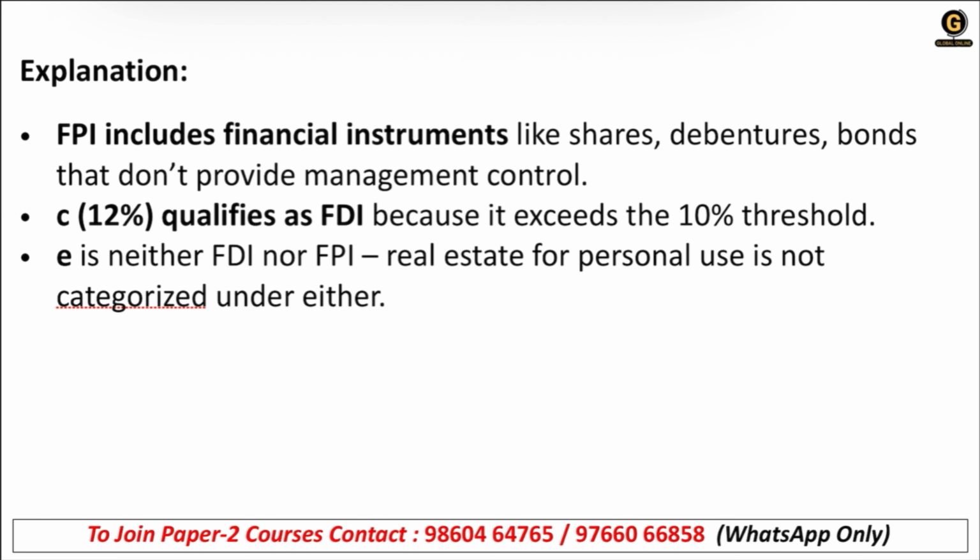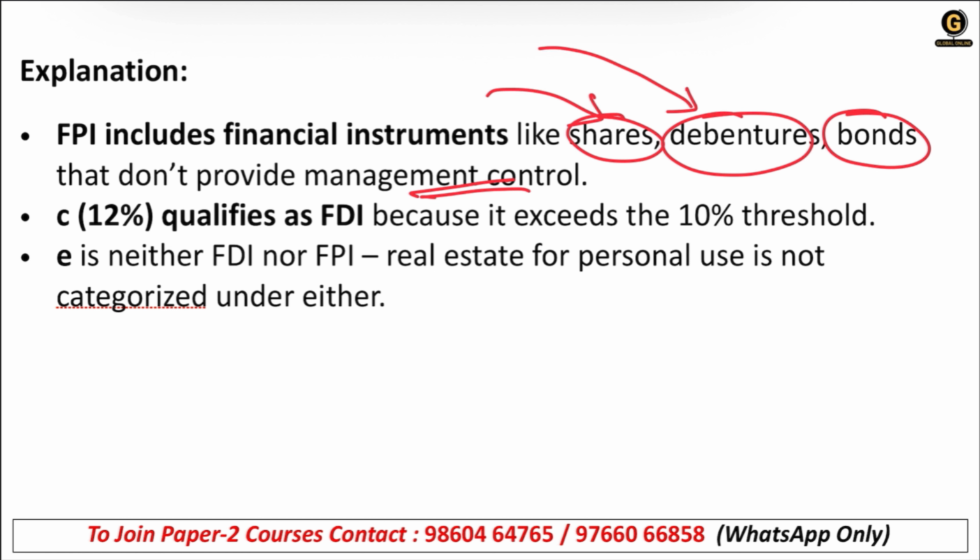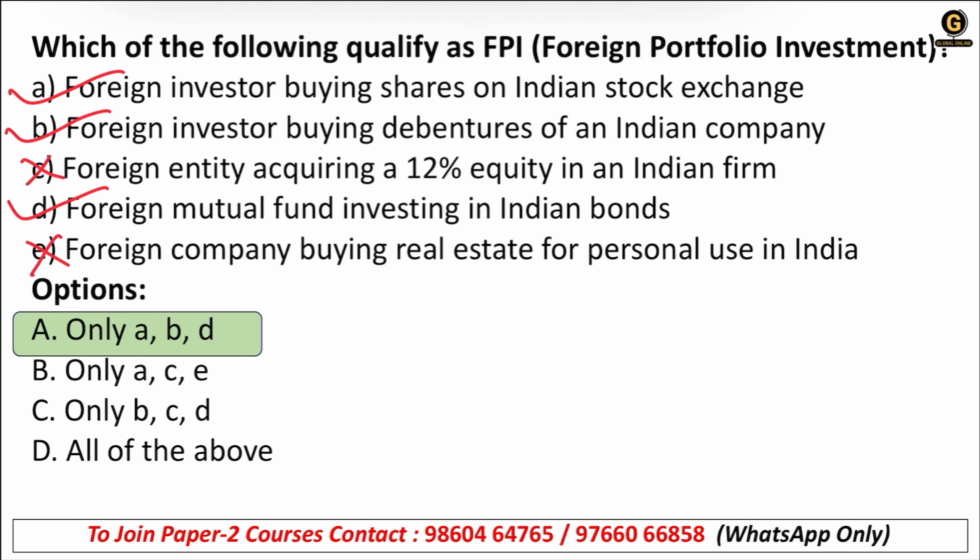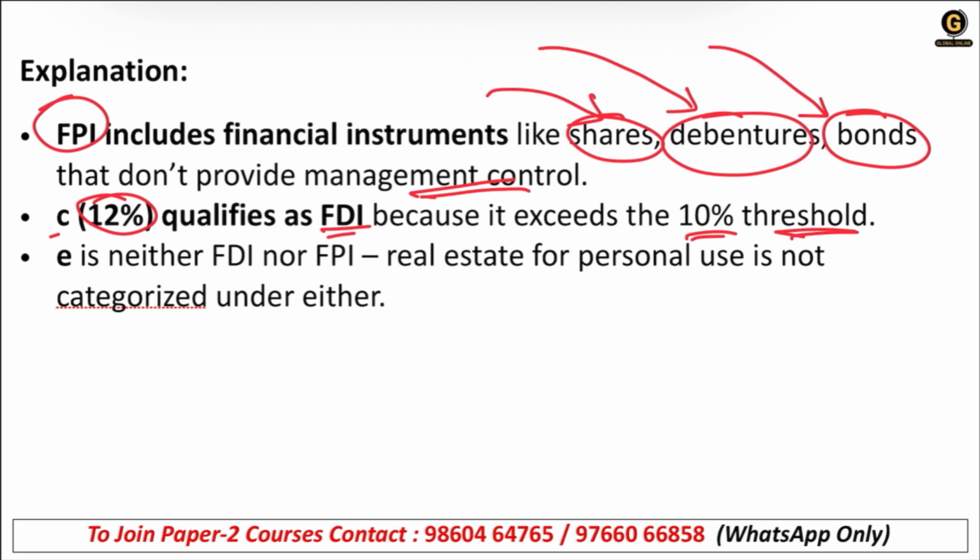FPI includes financial instruments like shares, debentures, bonds that don't provide management control, right? So here you can invest in another country. You can invest in shares, in debentures, and in bonds as well. This is called FPI investment. C, that means 12%, qualifies as FDI because it exceeds the 10% threshold. Here in the question, the 12% was asked in the C option. That is why we selected it as an incorrect answer.